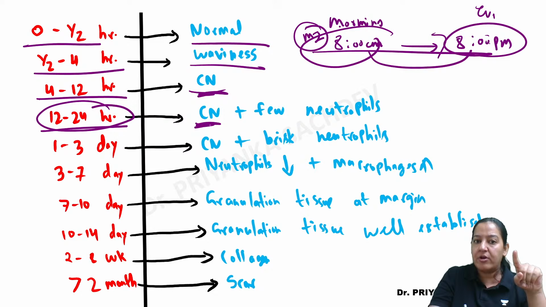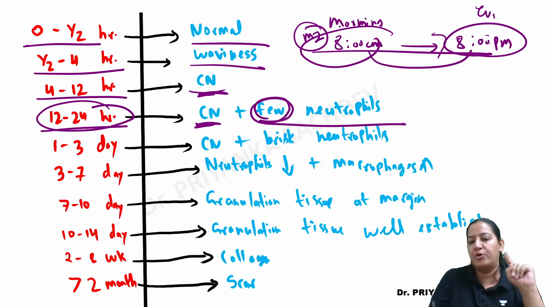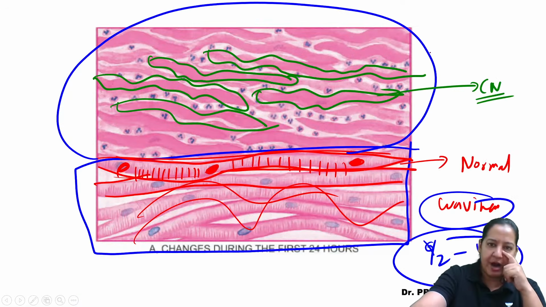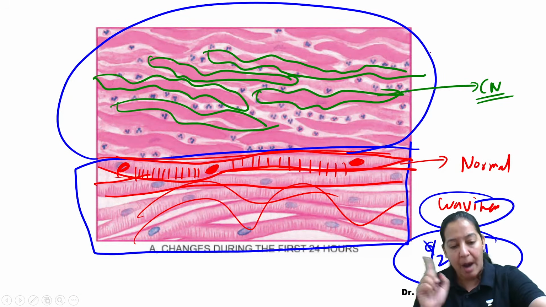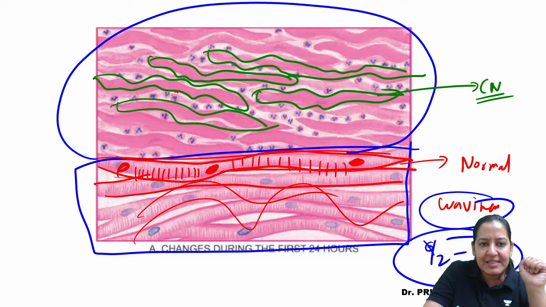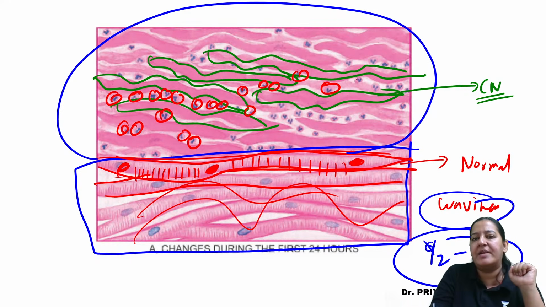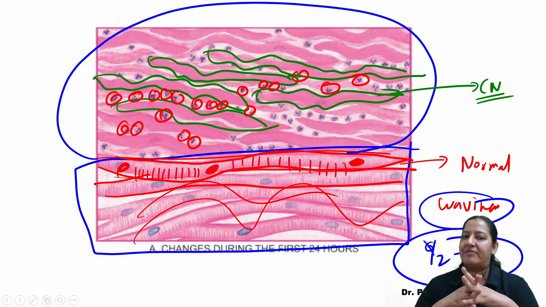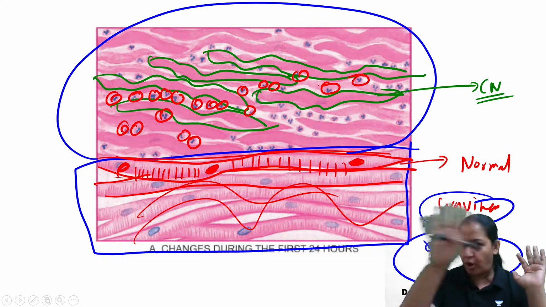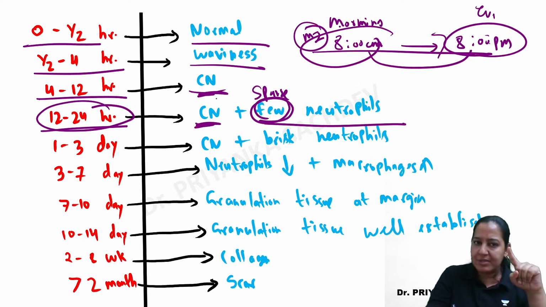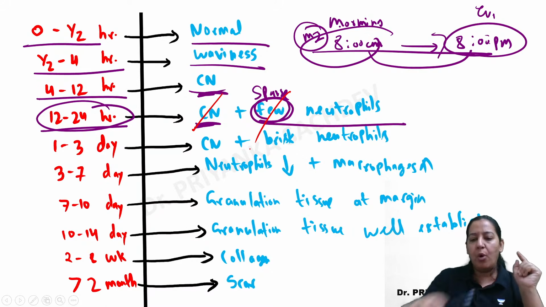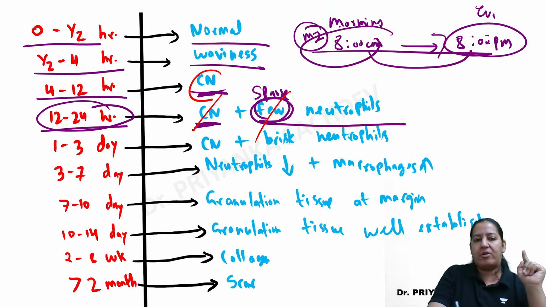So along with coagulative necrosis, you will get few, mind the word few, few neutrophils. Few means sparse. You will get sparse neutrophils. See again the upper half of the diagram. Apart from coagulative necrosis, can you notice these cells? All these are neutrophils. If you can zoom, please zoom and see all of them are multilobated neutrophils. Please appreciate multilobated neutrophils, everyone. And they are few. They are not very many, they are few. So along with coagulative necrosis, a few neutrophils have also come. If I don't have a diagram of only coagulative necrosis, you can imagine.